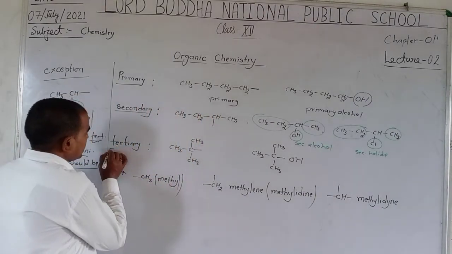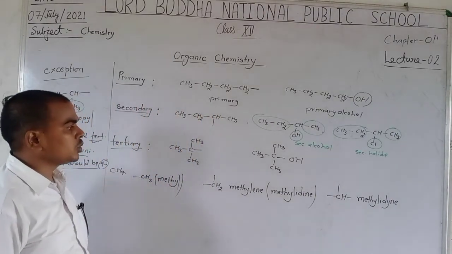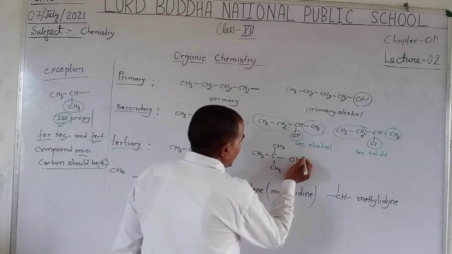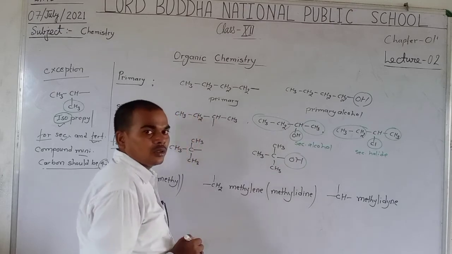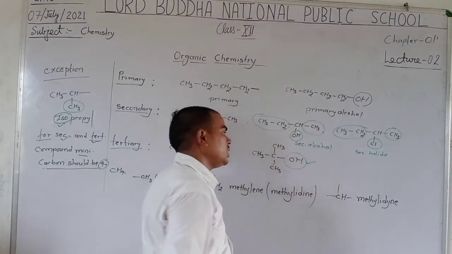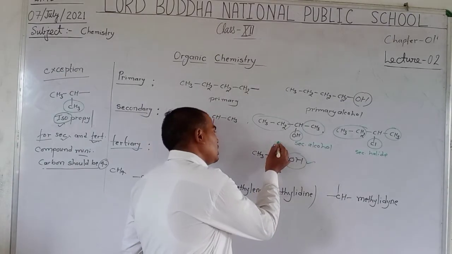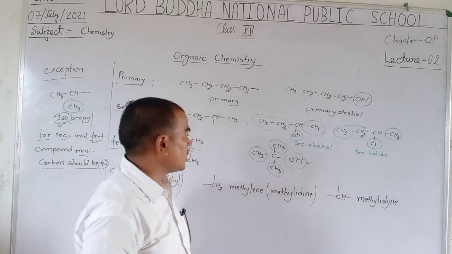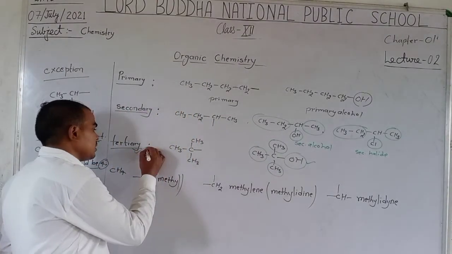Tertiary prefix. The tertiary prefix is used when the carbon directly attached to the functional group is connected with three hydrocarbon chains. Then we use tertiary.